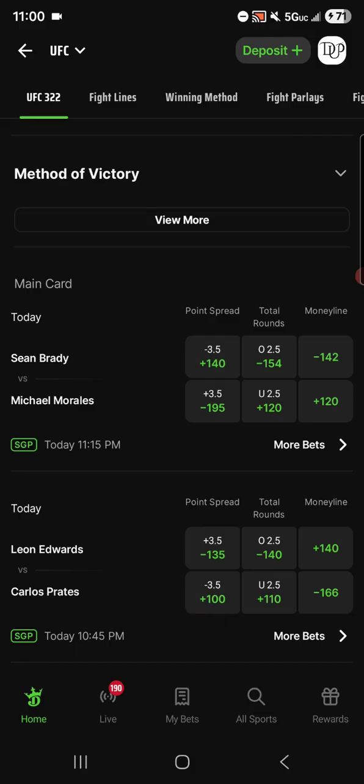Now, another scenario: let's say Sean Brady won 2 of the rounds but lost 1 of the rounds. What that would look like on all 3 judges' scorecards is 29-28. So on all 3 judges' scorecards, Sean Brady won by 1 point, which adds up to 3 points. In that case, we would win our bet because we have Morales plus 3.5. We're giving him 3.5 points, but he lost by 3. So we still are in the green by half a point.